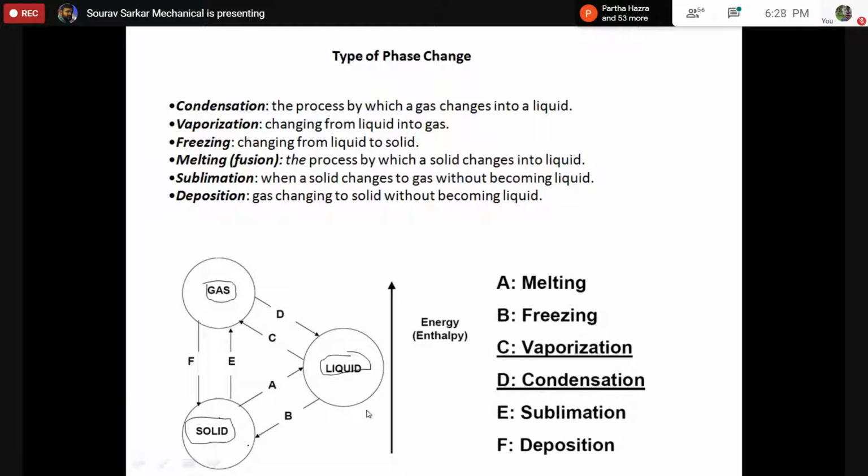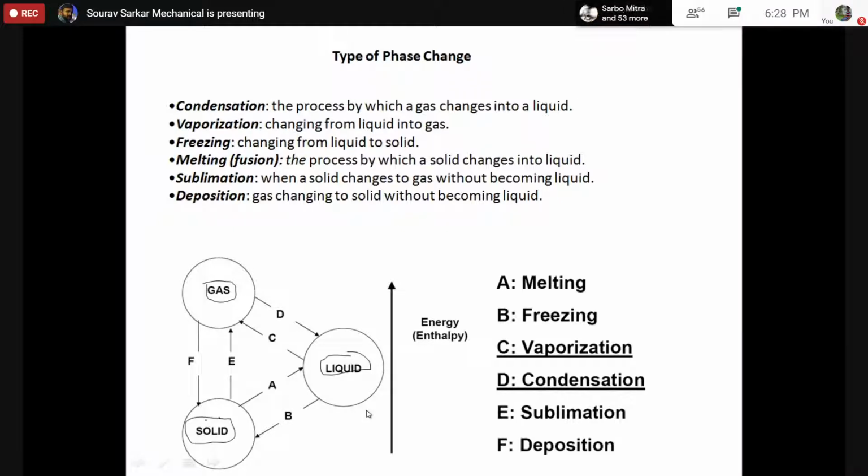This may be called solidification, or maybe the freezing process. Freezing is more accurate, more known to us. And there can be another possibility where the solid can be directly converted into the gas phase, or maybe the vapor phase. This process is basically called sublimation. And there can be another reverse process where gas can be directly converted into solid. This is basically called the deposition process.